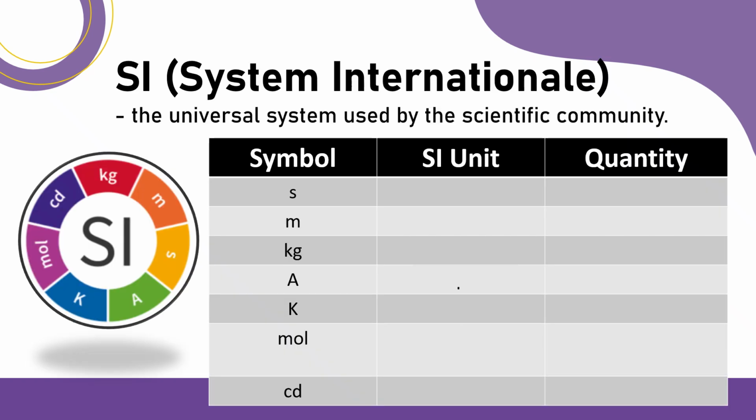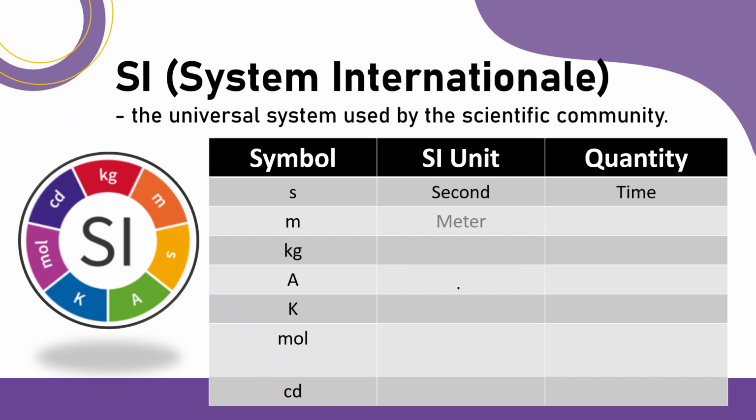To standardize measurements worldwide, we follow the SI, or the Système International, the universal system used by the scientific community. This promotes clarity and consistency in measurements. In this table, we have symbols for different SI units for the seven fundamental quantities. We have s as a symbol for seconds, which is used to quantify time.